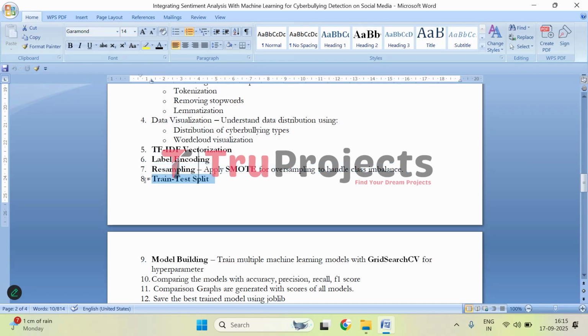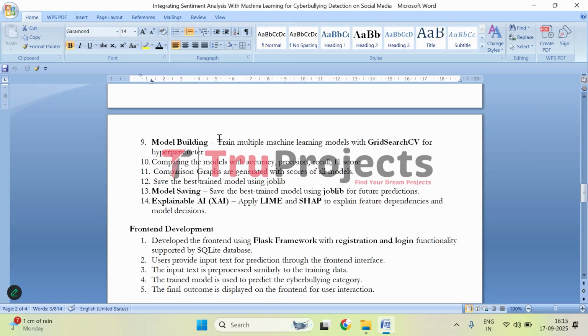Then we split the data into train and test sets. The train set is used to train the model and the test set is used to evaluate the trained model. And then comes the model building part. So here multiple machine learning classifiers are trained using grid search CV to find optimal hyperparameters for better performance.